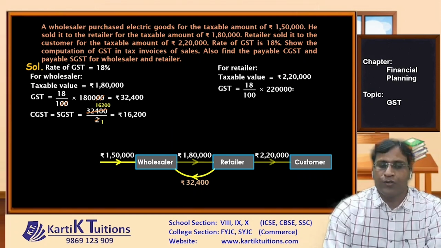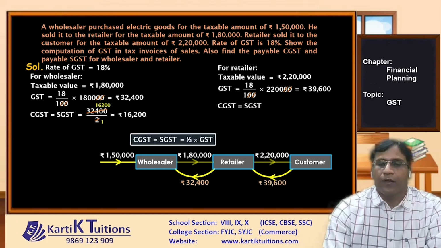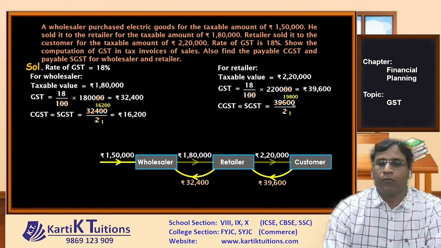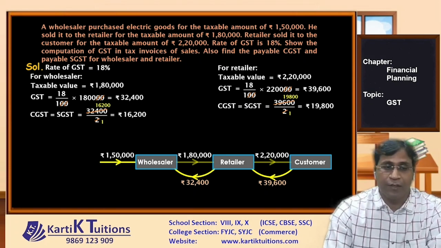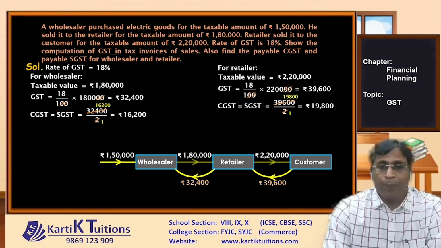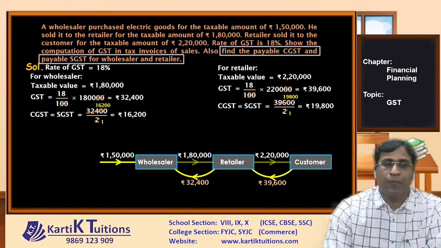2,20,000. दो zero cut हो जाएगा. So we'll get it as ₹39,600. Now CGST SGST will be half of this. So here it will become 39,600 upon 2, which will become 19,800. यहां तक तो हमने पहले के सम्स में भी देखा है. अभी कहानी में ट्विस्ट देखो. We have to find the payable CGST and payable SGST. यानी एक्चुअली कितना पे करना है.